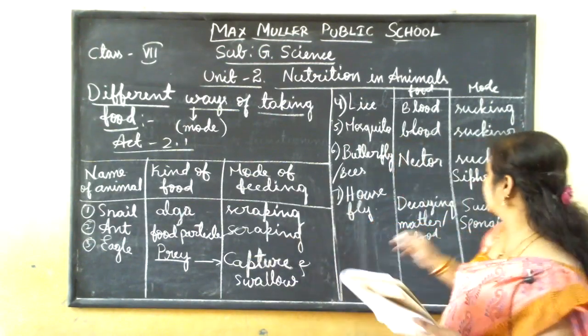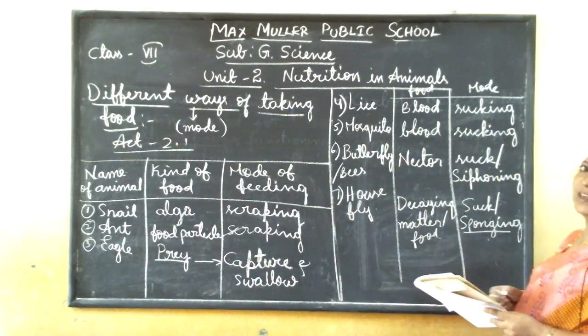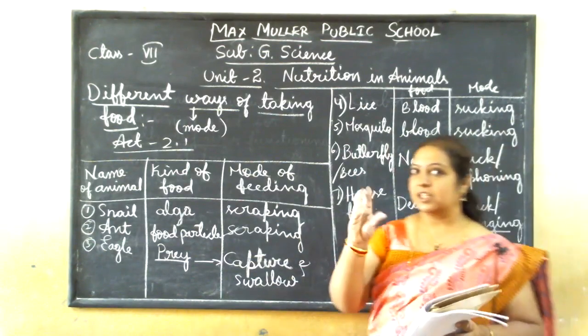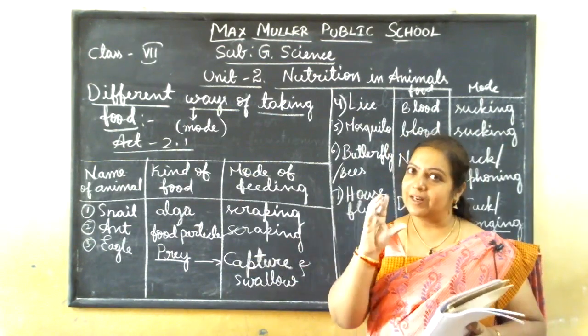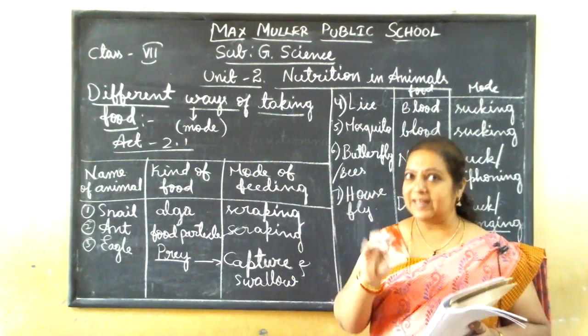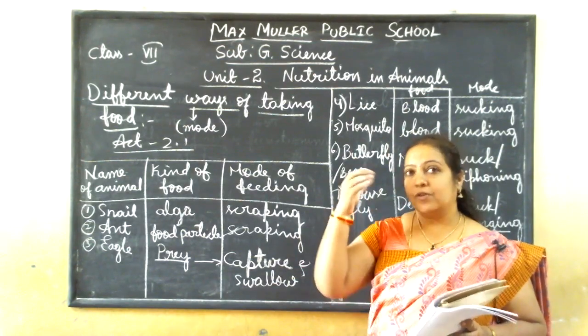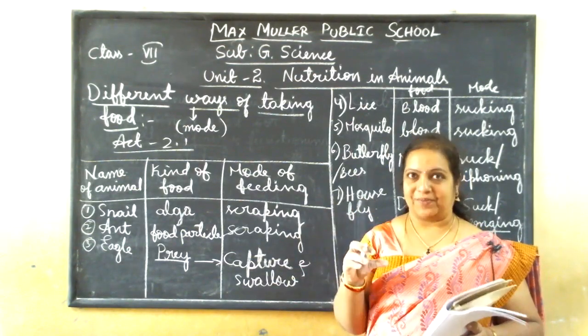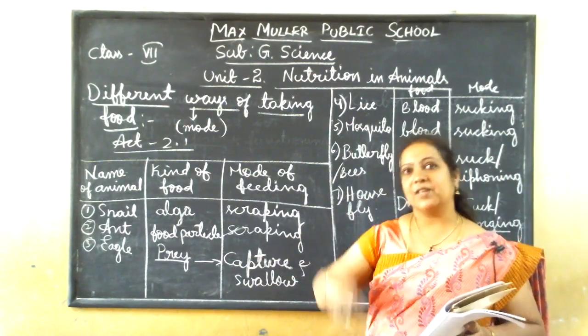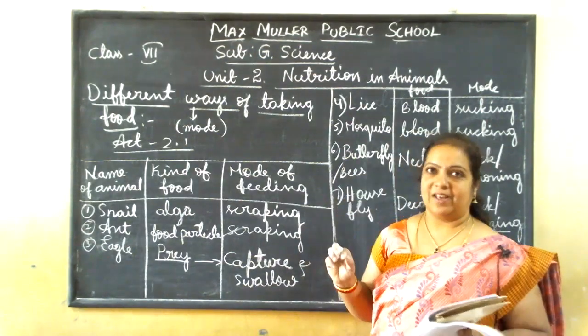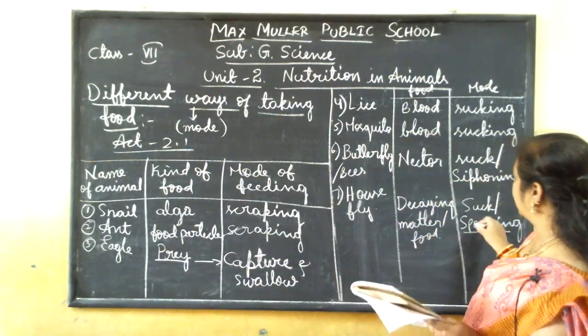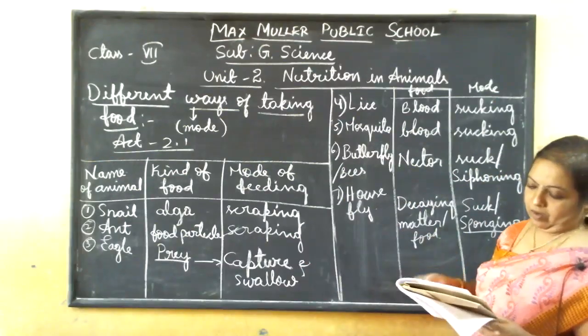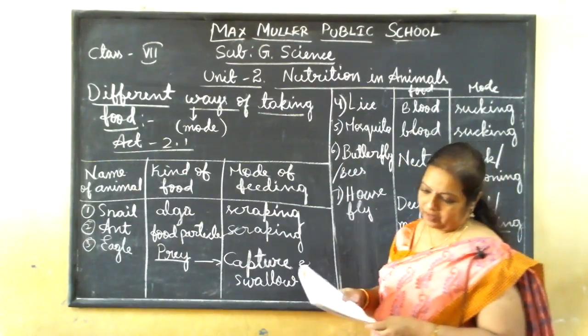That's why it is given as sponging here. It makes the food like a sponge, like a fluid or melting, so the food becomes soft and simpler in form. Then that is sucked by the housefly. So sucking or sponging, you can call it either. Got it? So this is the thing.